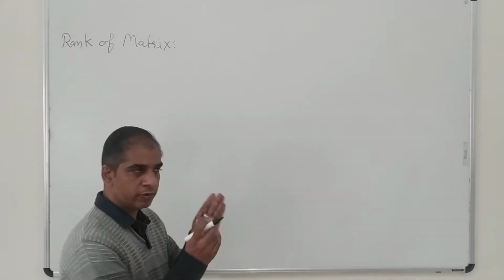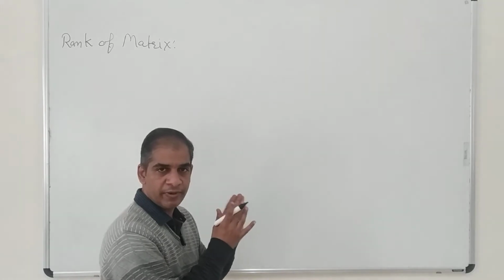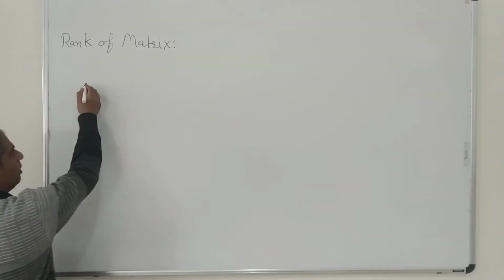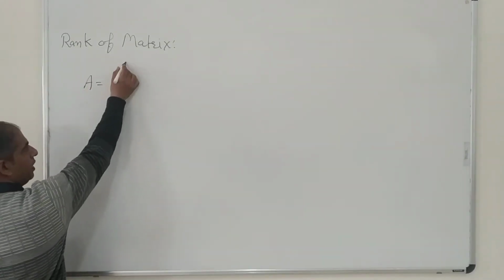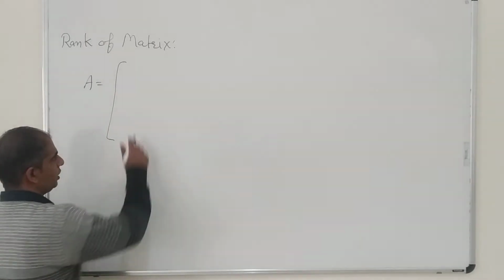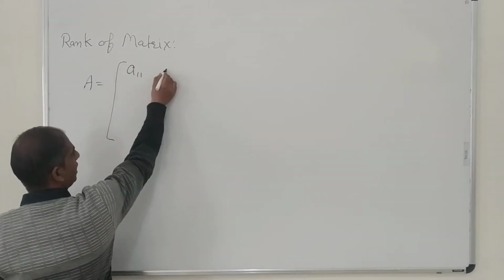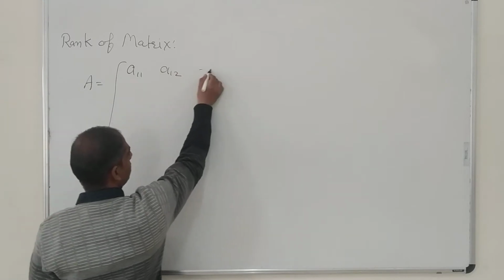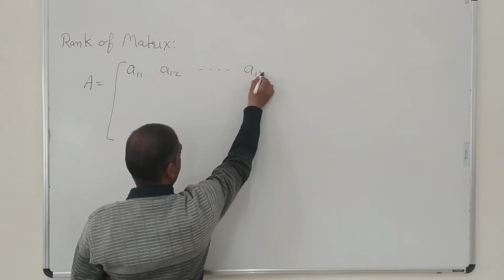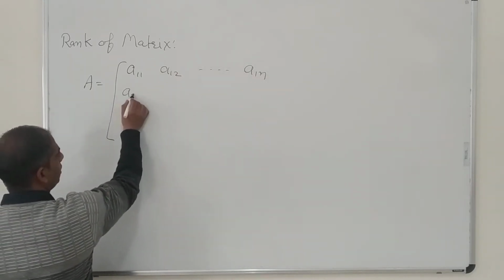So first of all, I am writing a matrix here, and I am assuming a matrix A is given by the notation A, and I am denoting the elements of the matrix as A11, A12, A1n, then A21.